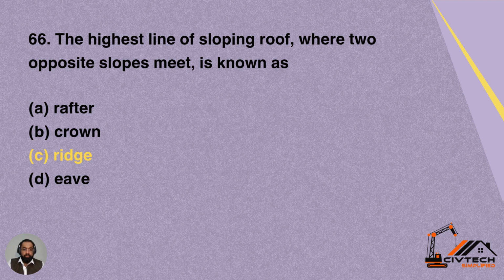So the highest line on the sloping roof where two opposite slopes meet is known as ridge. Option C is correct for this question.